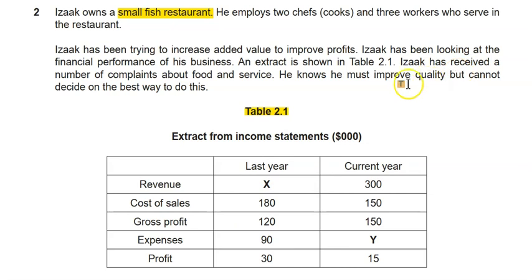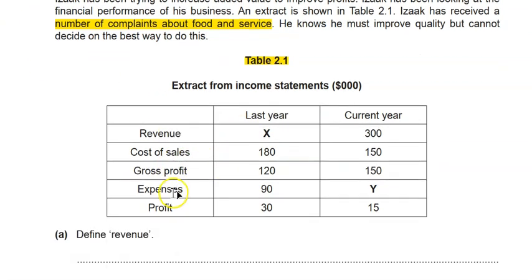Okay, let's just continue here. Isaac received a number of complaints. So many people are complaining about his food, about his fish dishes, whatever. I just imagine the situation. He knows he must improve quality, but cannot decide on the best way. So he's planning to improve his quality, but still he doesn't know. Maybe we can help him in the questions if they ask us. Okay, so let's start with the first one.